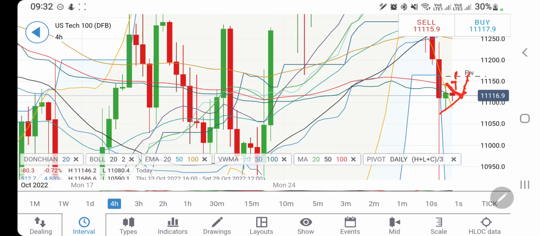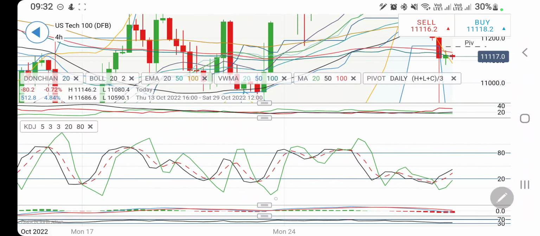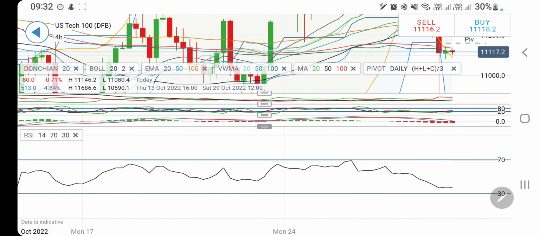Yes, if it trades past 11,150, certainly more bullishness can be seen. Rather, I will say above 11,160 you can buy, and then expect 11,200, 250 and plus levels. Directional movement is divergent and bearish. Stochastic is rising from the bottom and looking bullish here. MACD is bearish, trying to converge.